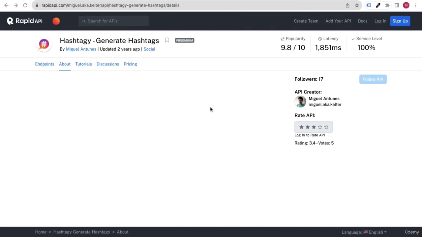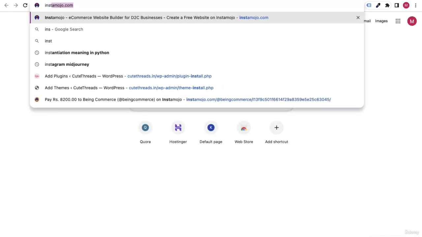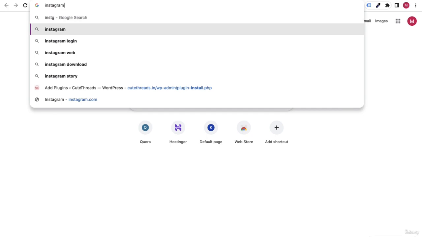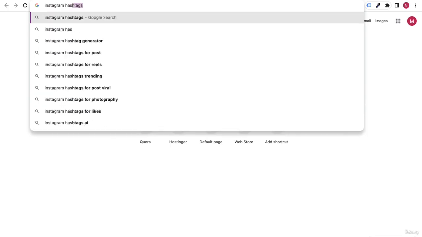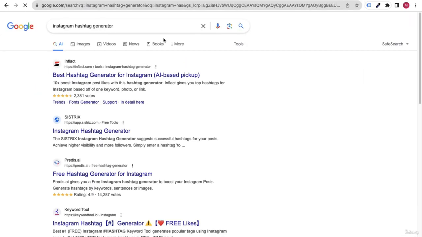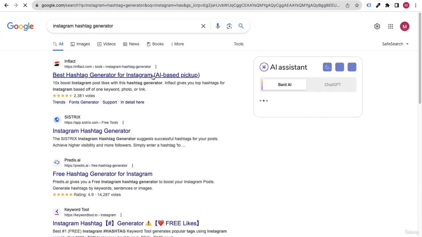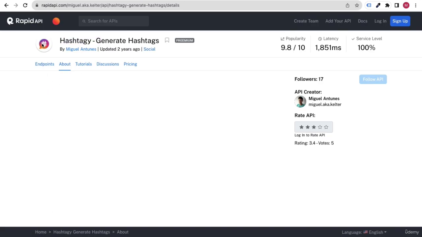Now what I mean is, see here, you will see many Instagram hashtag generator tools. These tools are created with AI, or I can say APIs, and you can purchase these APIs from, let's say, Rapid API, like this.